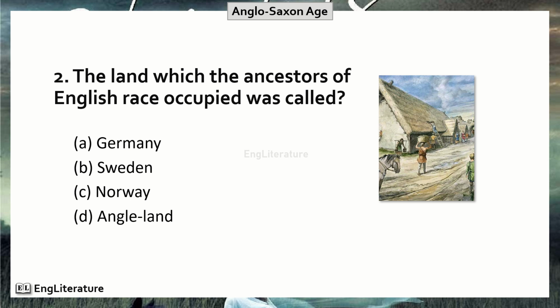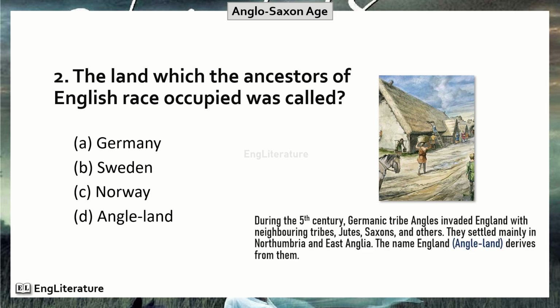The land which the ancestors of the English race occupied was called. Friends, during the 5th century, the Germanic tribe Angles invaded England with neighboring tribes, Jutes, Saxons and others. They settled mainly in Northumbria and East Anglia. The name England (Angleland) derives from them. So the right option is number D. The land which the ancestors of the English race occupied was called Angleland.